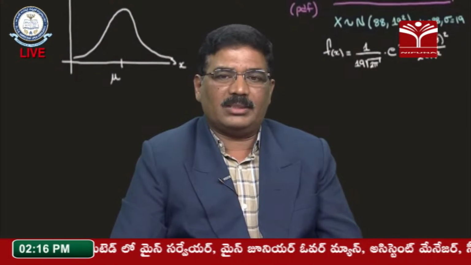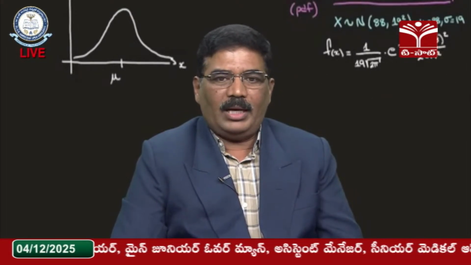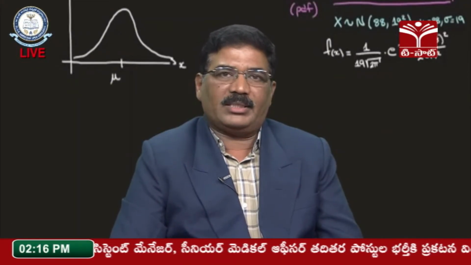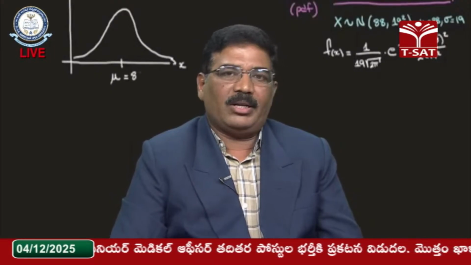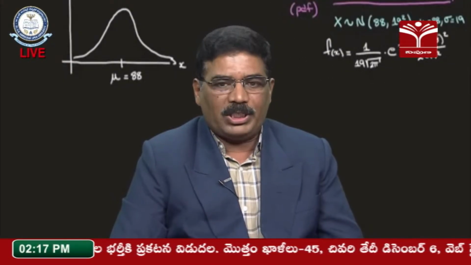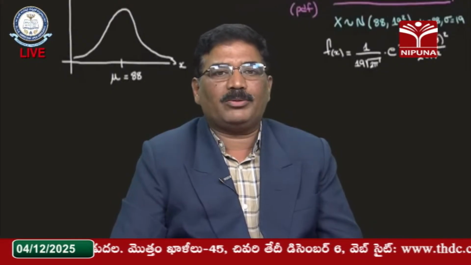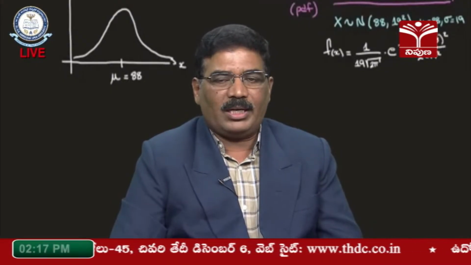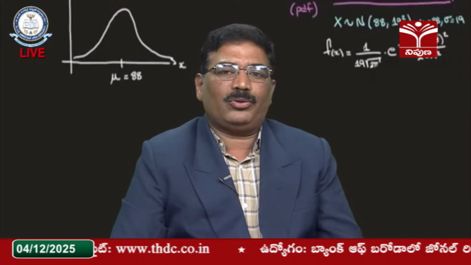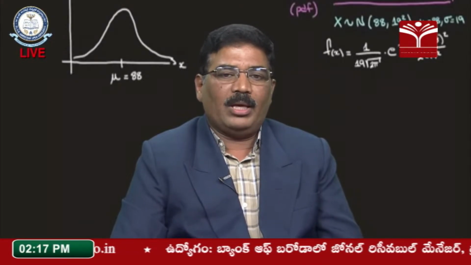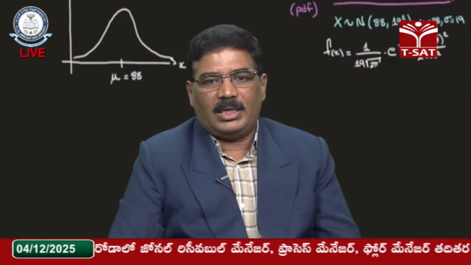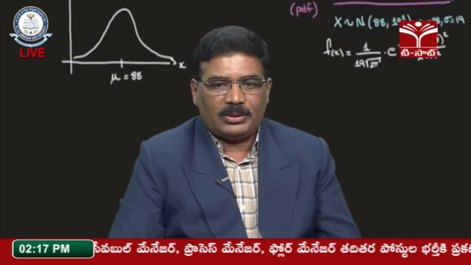At the same time, we already discussed that odd order moments are 0. Next we can go for the linear combination of independent normal variates. For any independent normal variates, the resulting distribution should be the normal distribution only. For example, if x follows the normal distribution with mu1 and sigma1 square, and y follows the normal distribution with mu2 and sigma2 square, then x plus y follows the normal distribution with mu1 plus mu2 and sigma1 square plus sigma2 square. That means the sum of normal variates follows the normal distribution.